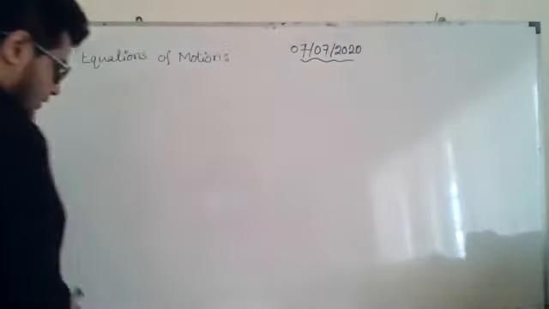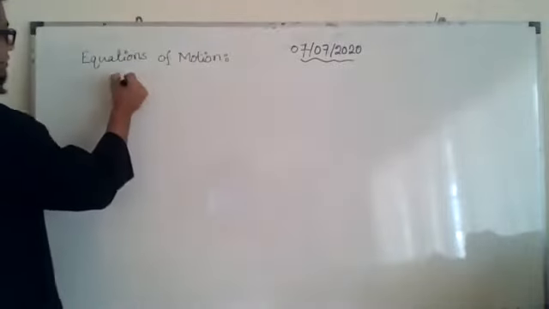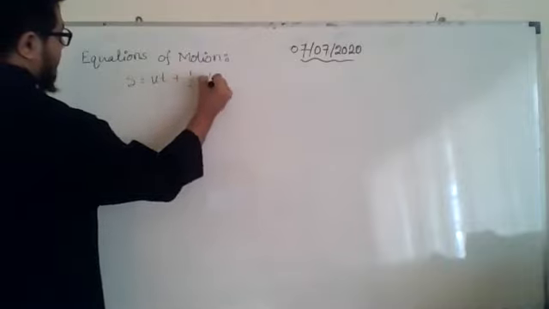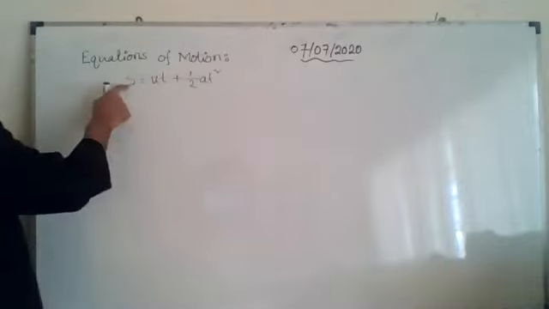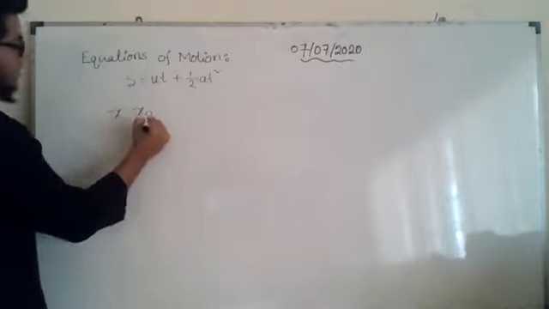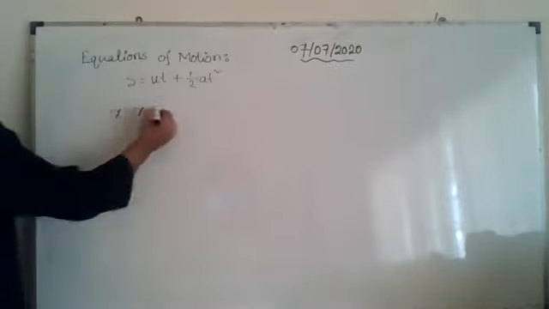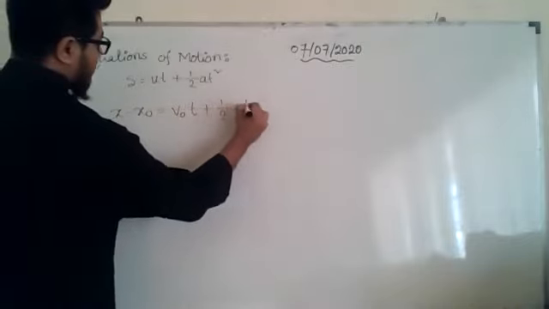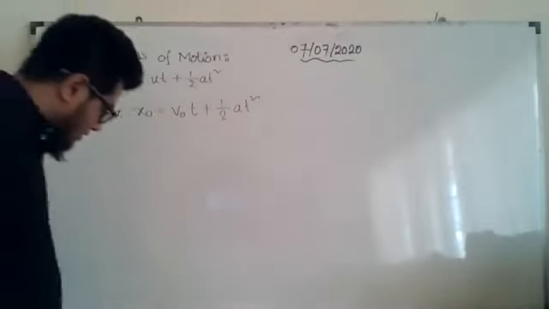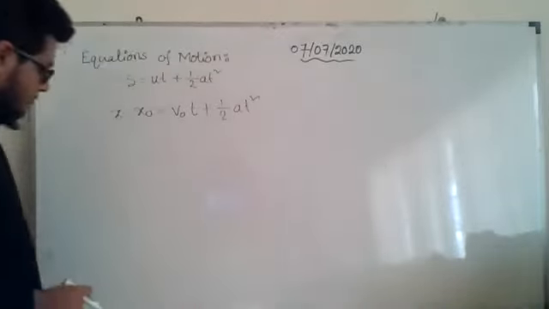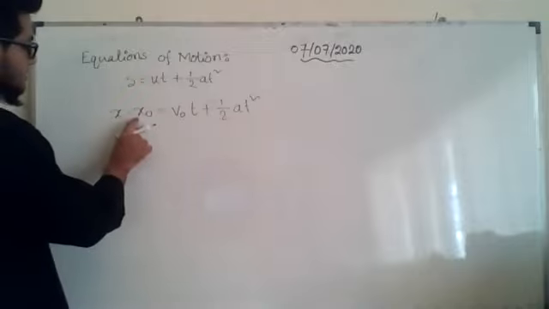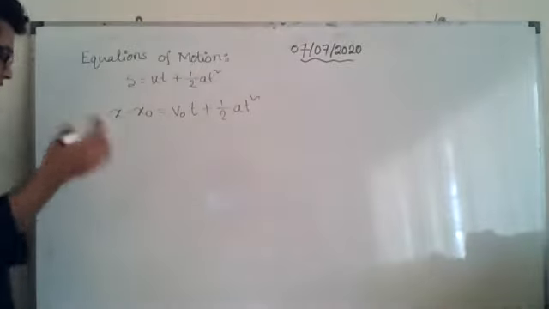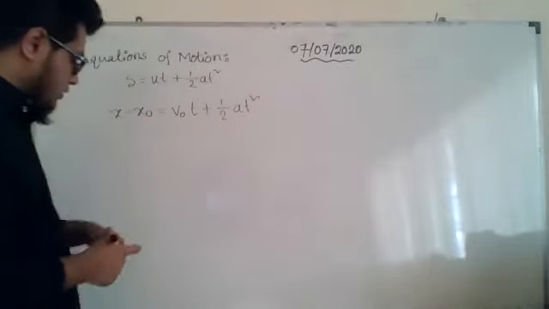Okay. The third equation that we used to know is this: s equal to ut plus half at square. Now here we are replacing s by x minus x naught, and u will become v naught, so x minus x naught is equal to v naught t plus half a t square. Okay, this is the third equation, right? Or sometimes they take this minus x naught to that side. It is up to you. You can keep it here or take it on that side. It means the same.